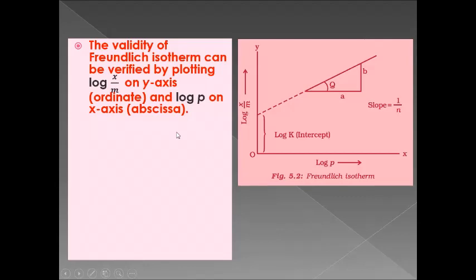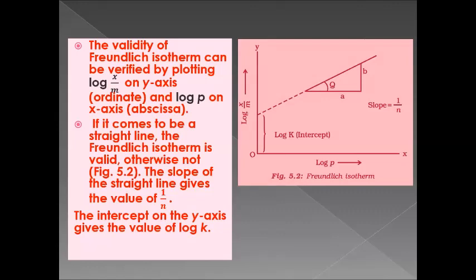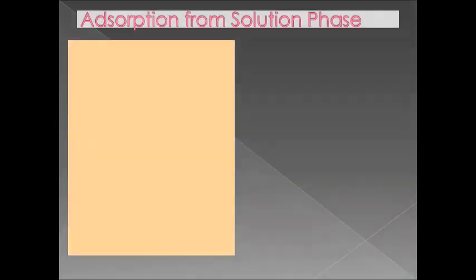The validity of the Freundlich isotherm can be verified by plotting this graph. If it comes to be a straight line, the Freundlich isotherm is valid. Otherwise, it is not. The slope of the straight line gives the value of 1/n. The intercept on the y-axis gives the value of log k. So this is said to be the Freundlich isotherm.